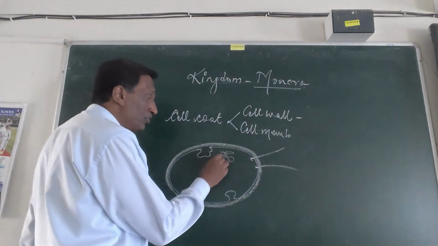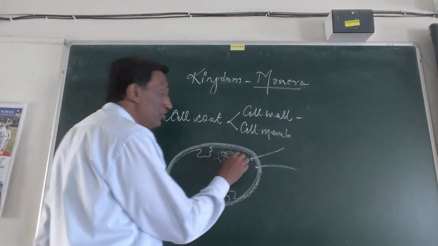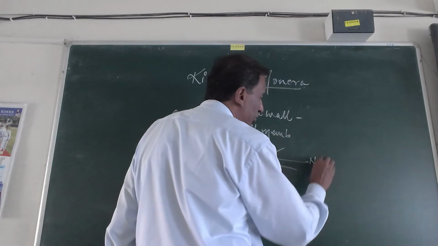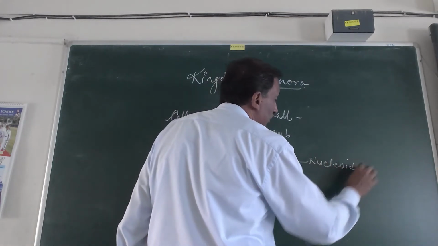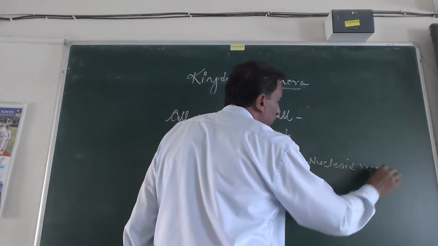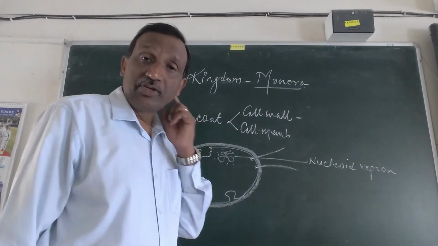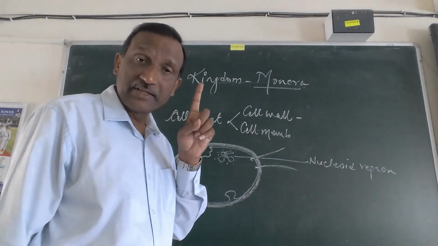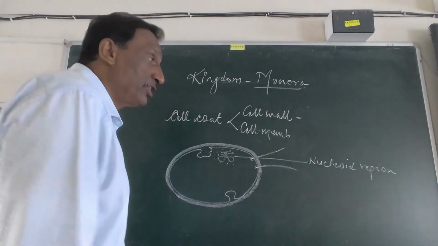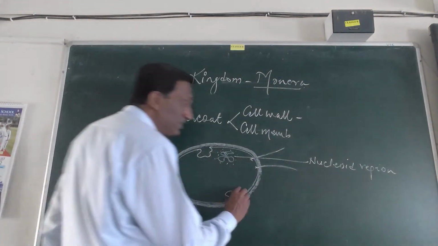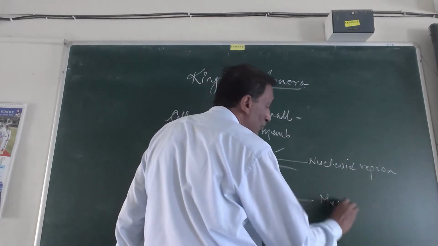Where the chromosome is found, that side of the cytoplasm is less dense. So this is called the nucleoid region. Remember, they do not have a nucleus. The nucleus is not there, but they have one single chromosome which is surrounded by dense cytoplasm, and that is called the nucleoid region. Then you can see these infoldings of the membrane, they are called mesosomes.